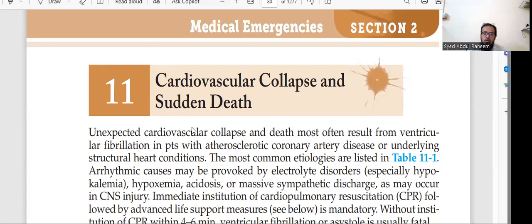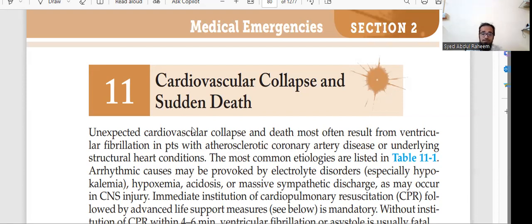So today we are going to talk about cardiovascular collapse and sudden death. This is a type of emergency which can occur to anyone, any place, anytime. This emergency needs emergency care or ICU care, with complete focus on the patient. It needs basic emergency care, and only then can the person survive.